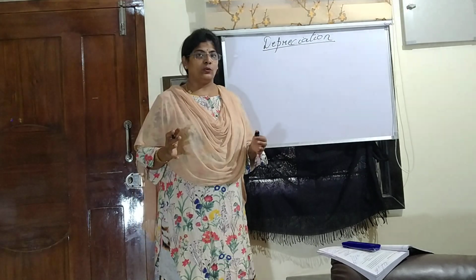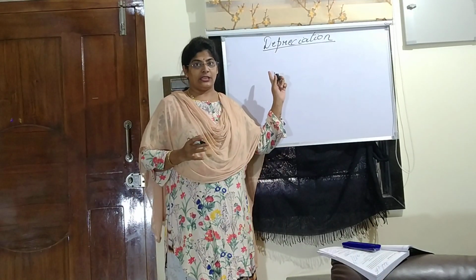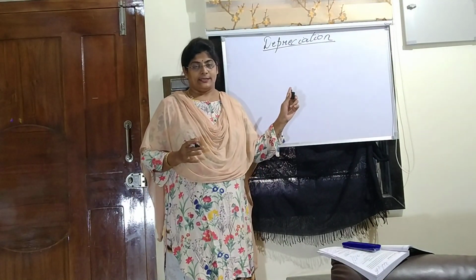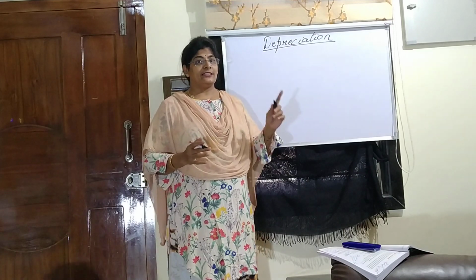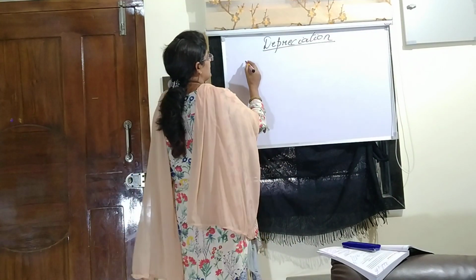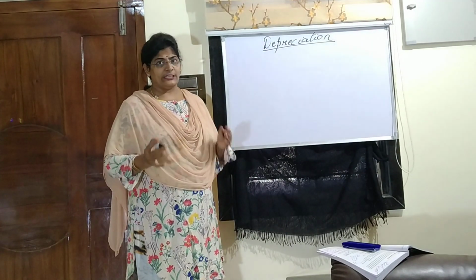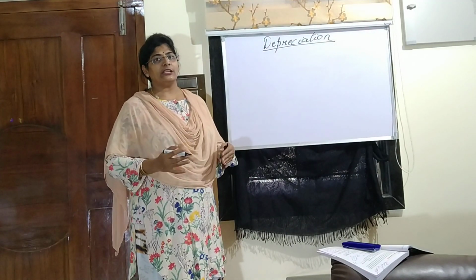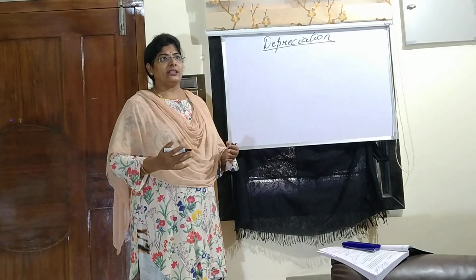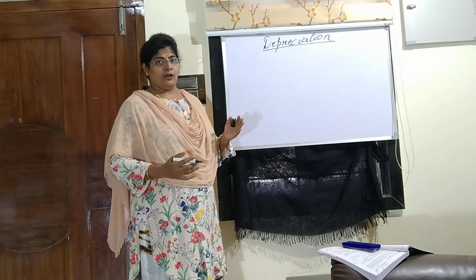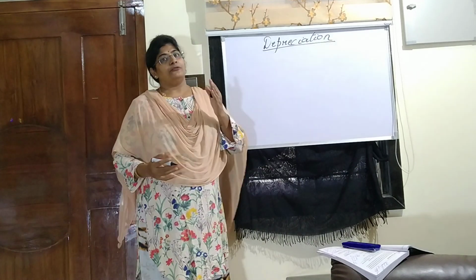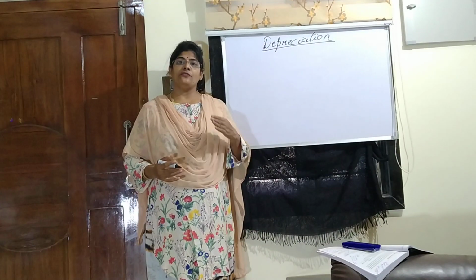By now you all have known that depreciation is calculated on the asset, the fixed asset, and it is calculated yearly. Every company prepares its financial statement or its accounts yearly, and the financial accounting year could be maximum they take either January to December or from 1st of April to 31st of March.